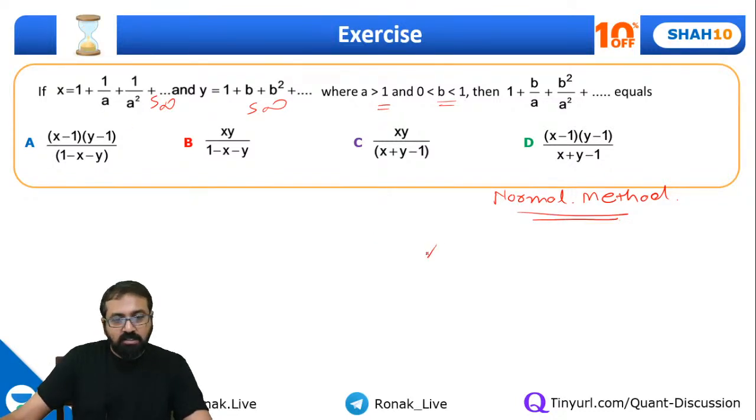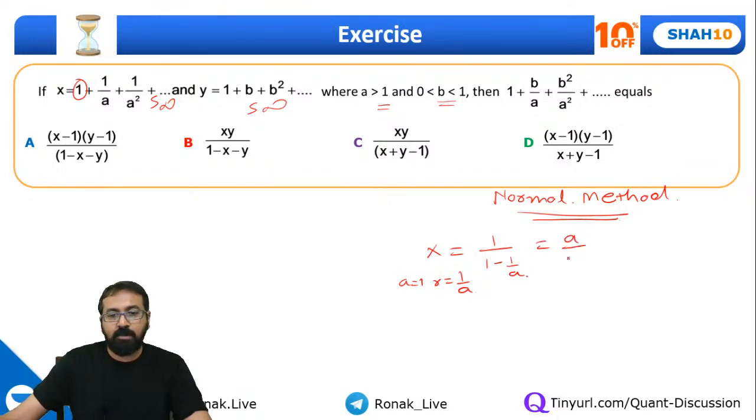See, what is x? Can I say in series x, the first term is 1 and the common ratio is 1 by a, and a is already greater than 1. So 1 by a will be less than 1, so we can find the sum of infinite terms. So x will come out to be 1 upon 1 minus r. r is 1 by a. So if I solve this, I'll get a upon a minus 1. This is my x. Same way, what will be y?